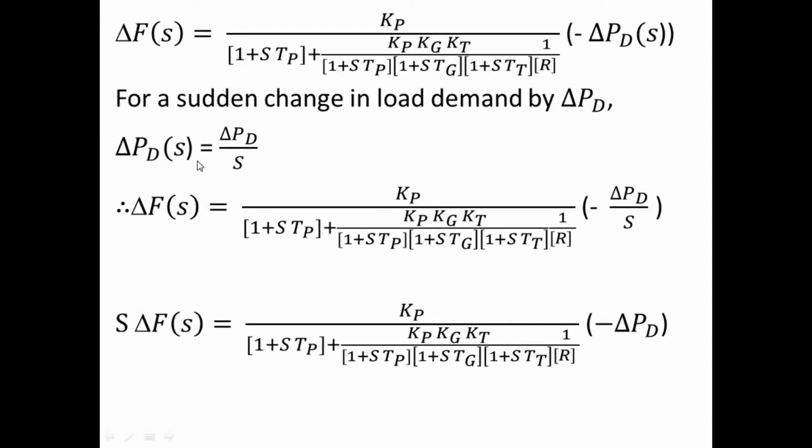So del PD of S will be taken as del PD divided by S. And now we are going to replace del PD of S with del PD divided by S, because we are considering this sudden change in the input signal. So after simplifying this equation by substituting del PD by S instead of del PD of S, we will have this equation.